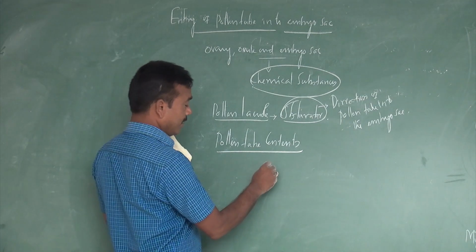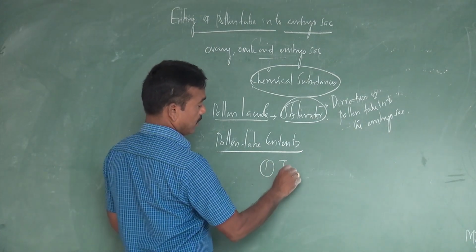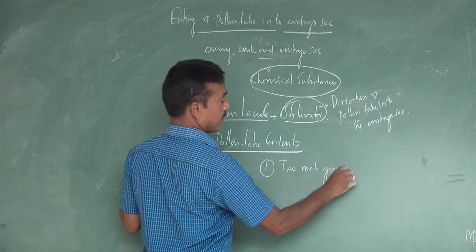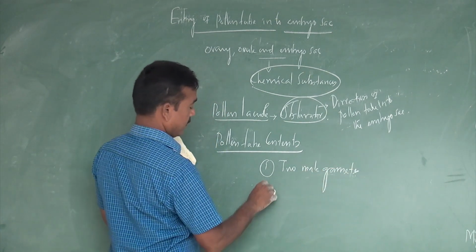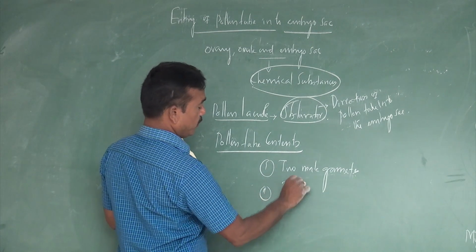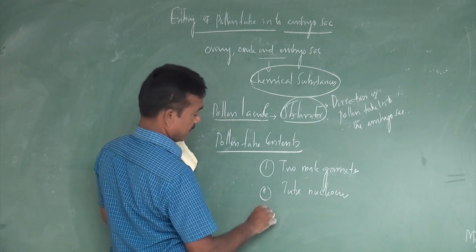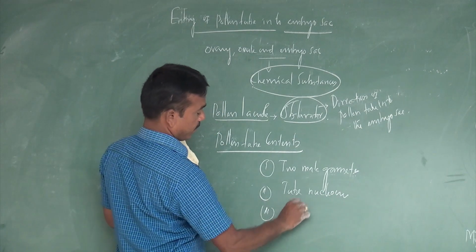The pollen tube content is nothing but two male gametes, the tube nucleus, then cytoplasm.